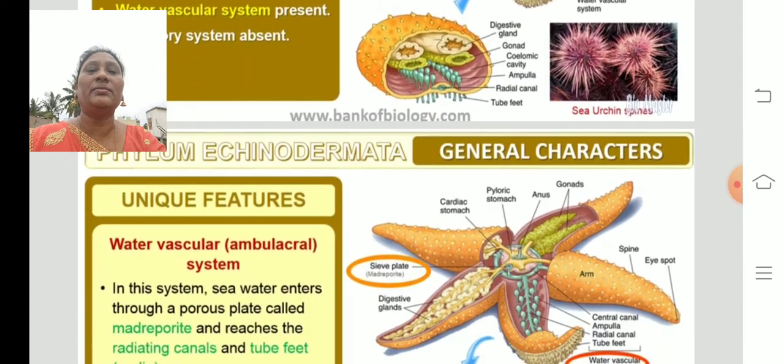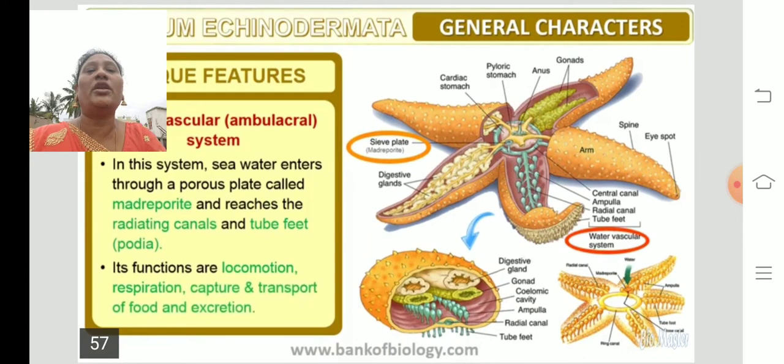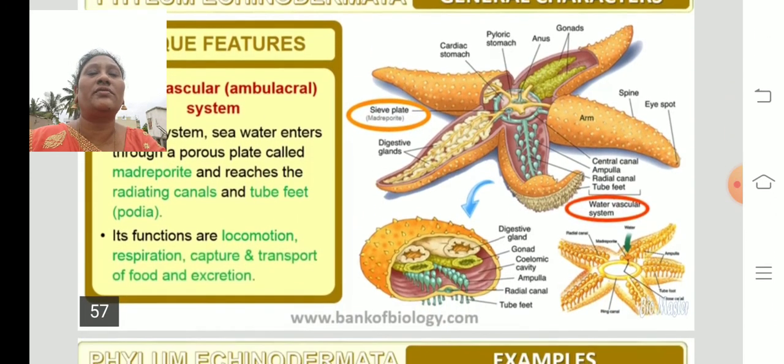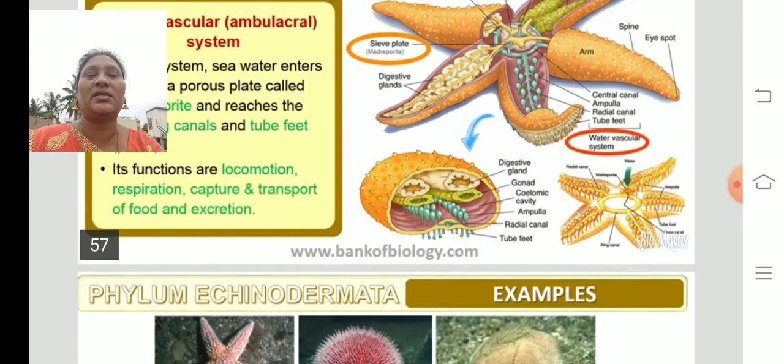Okay, next one is a unique feature, the water vascular system. What is a water vascular system? In this system, seawater enters through the porous plate called the madreporite and reaches the radiating canals and the tube feet, the podia. Tube feet are nothing but podia. Its functions are locomotion, respiration, capture and transport of food, and excretion. So the main function of this system is to help to move, respiration, capture, transport of food and excretion also.